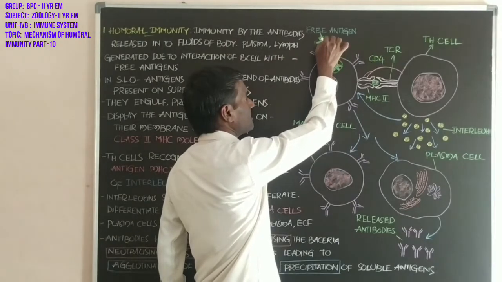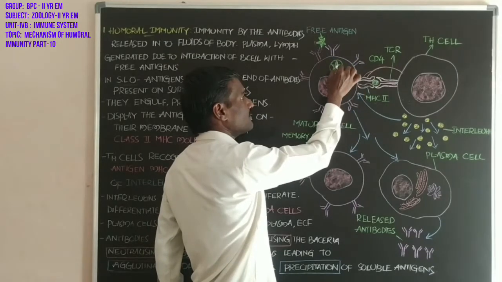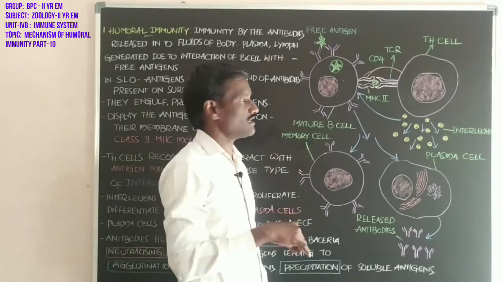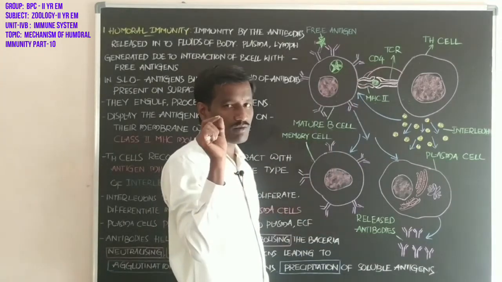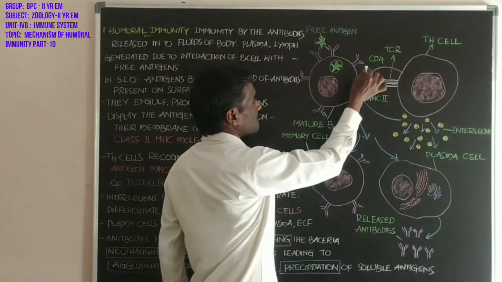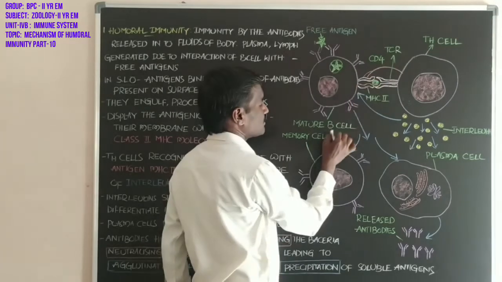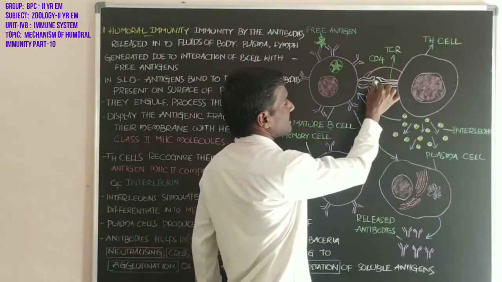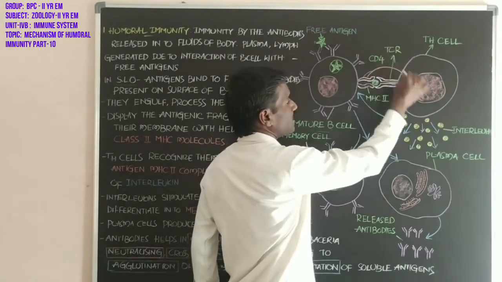This is the antigen after binding to the Fab. It is engulfed by the B cell and divided into smaller particles. This is called processing of the antigen. After processing, the smaller particles are called antigenic fragments. These antigenic fragments are presented by the class II MHC molecules of the mature B cell, and this is recognized by the T helper cell with the help of the T cell receptor.